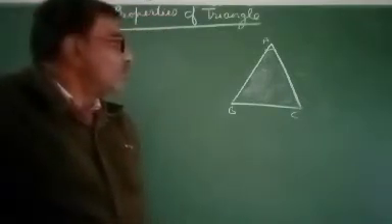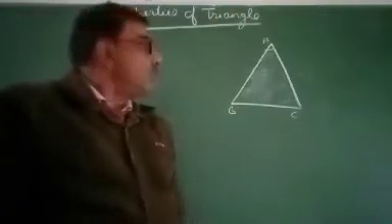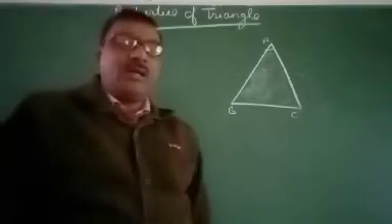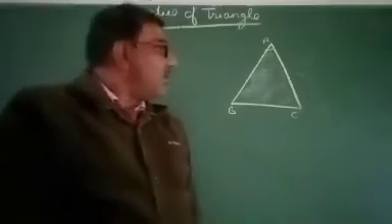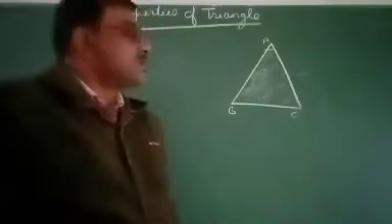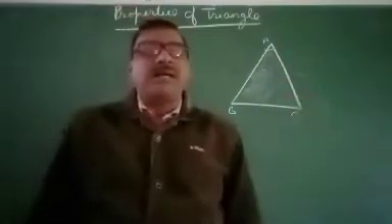Now, we already know about the sides of triangle and angles of triangle. So, triangle has 6 elements, 3 sides and 3 angles.